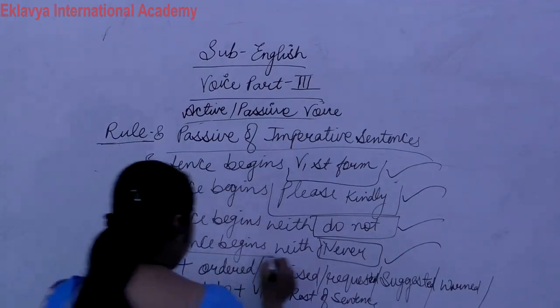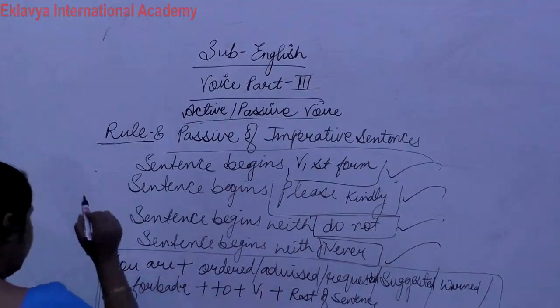This is our imperative sentence structure. Clear?